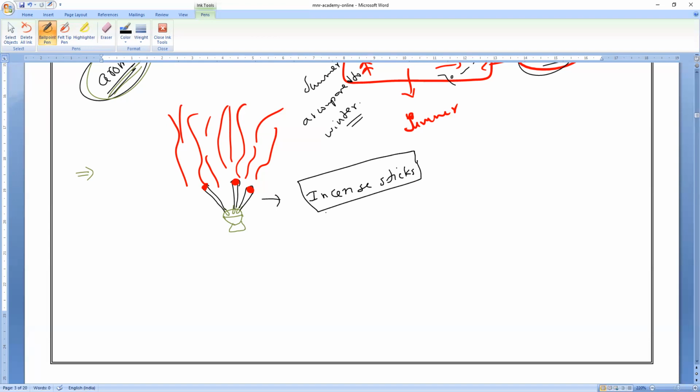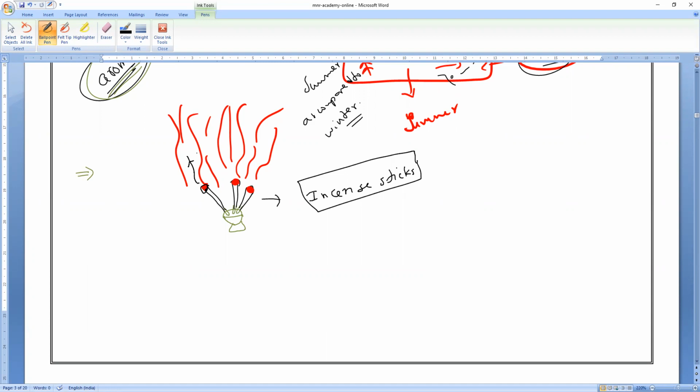Now, if I put fire with the help of a matchbox, I will light the incense stick with a burning matchstick. Now you can all see. Have you noticed the fragrance from the incense stick as soon as you light it? What will happen? The incense stick will start burning and slowly produce smoke. The smoke is actually the fragrance, and it will slowly spread throughout the room.